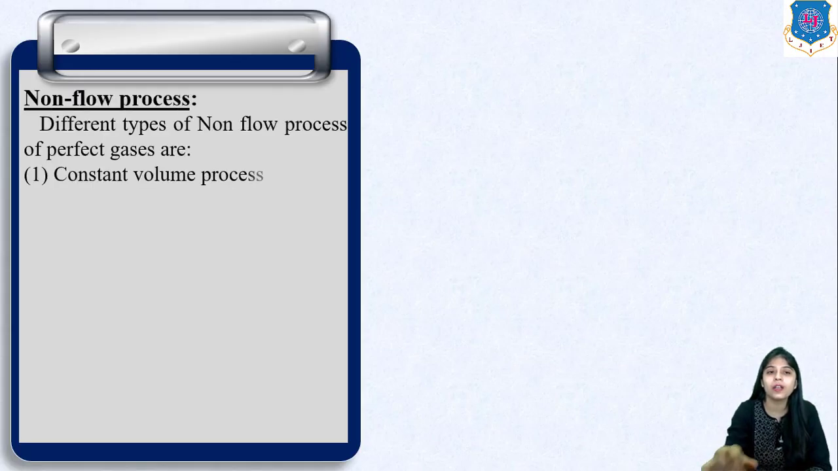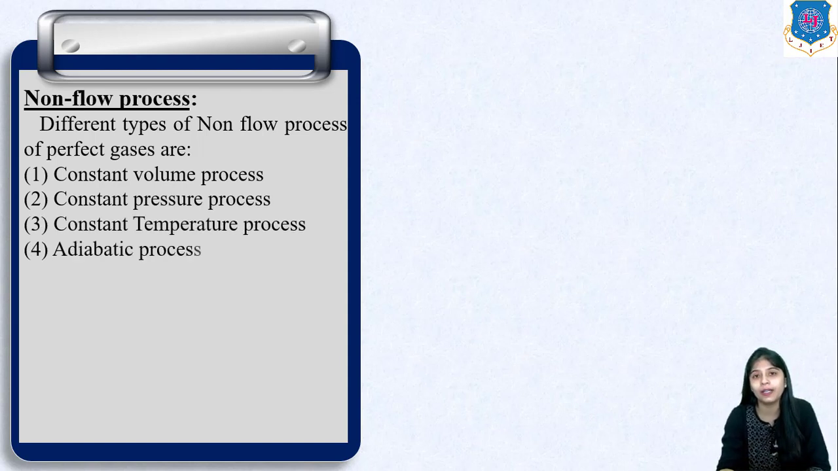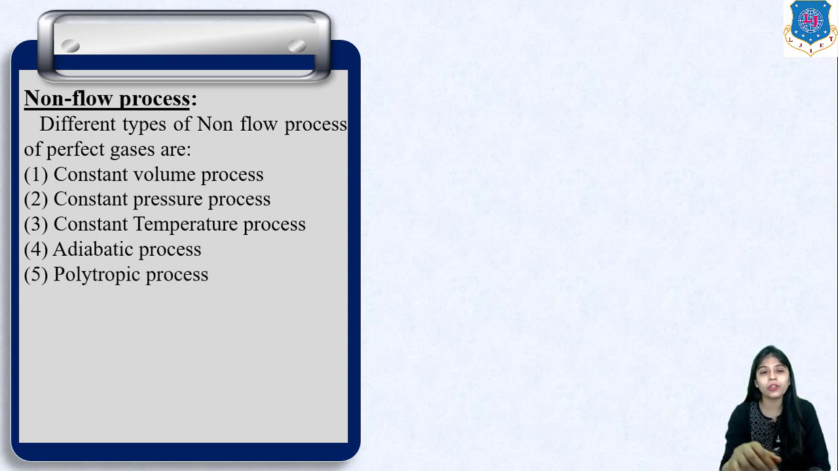There are different types of non-flow processes, such as constant volume process, constant pressure process, constant temperature process, adiabatic process, and polytropic process. Out of these, we will discuss constant volume, constant pressure and constant temperature processes in detail, and derive thermodynamic quantities such as internal energy, enthalpy, heat transfer, and the relation between pressure, volume and temperature for all these three processes.